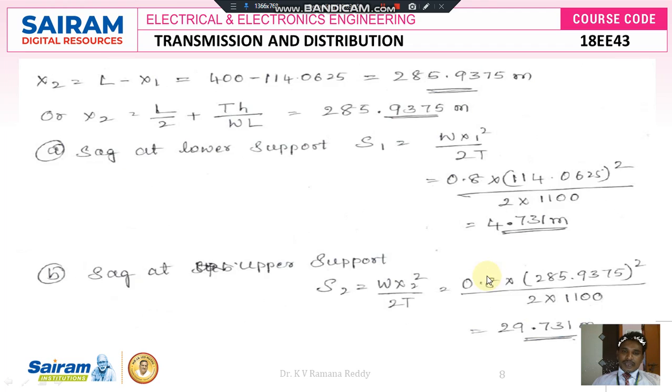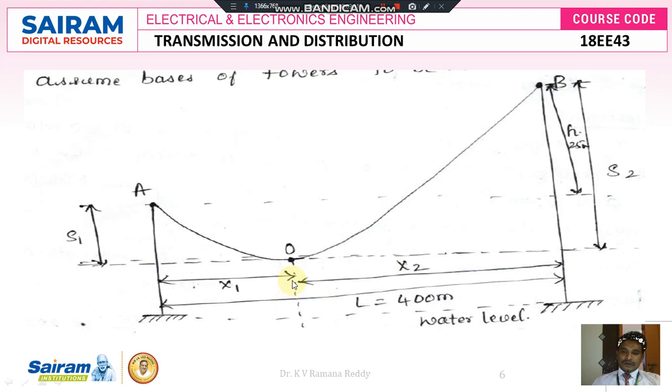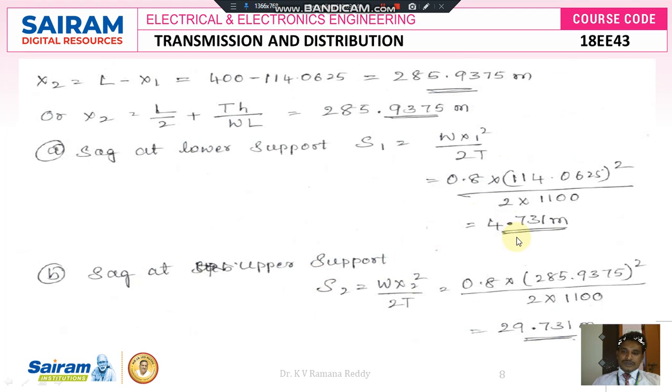Therefore we calculated the three required quantities: the sag at lower support, the sag at upper support, and the clearance at the lowest point. So S1 is equal to 4.731, S2 is equal to 29.731.